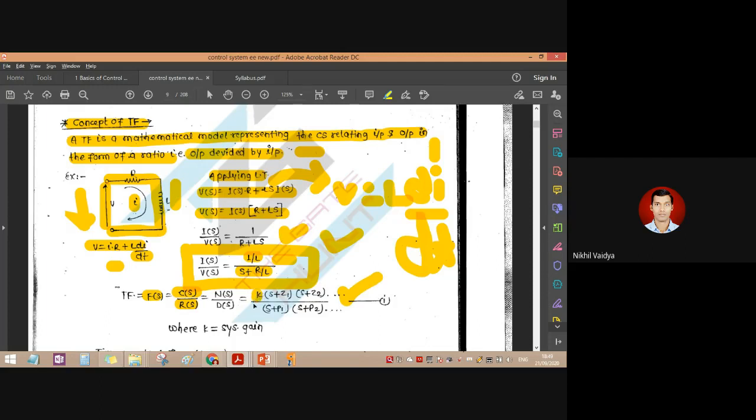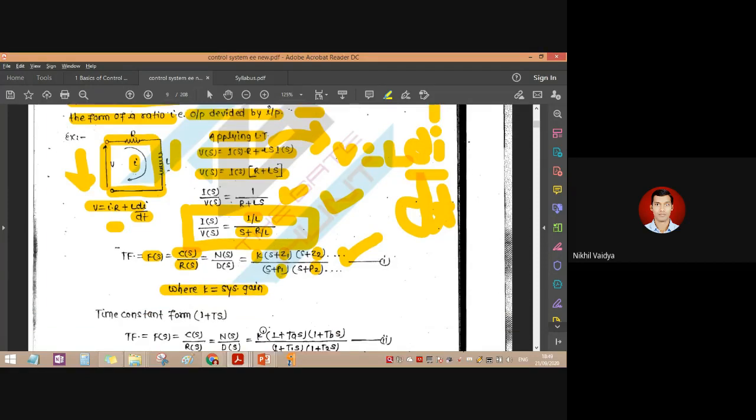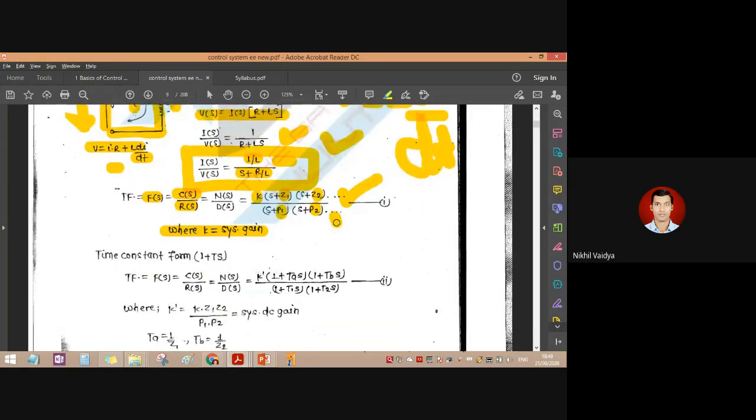K is nothing but the gain of the system, into S plus Z1, S plus Z2. So Z1, Z2 are nothing but the zeros, and these P1 and P2 are called the poles of the system. So zeros and poles, where K is called the system gain. This is called the pole zero form. And what is the time constant form?